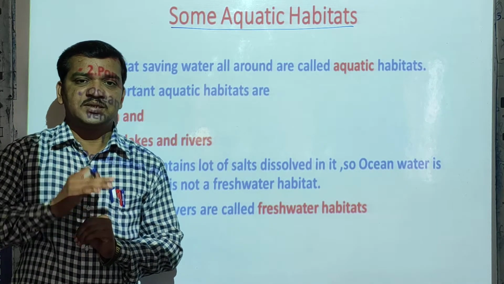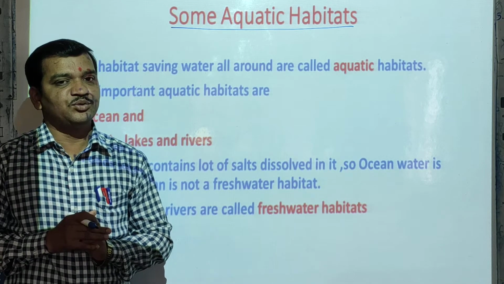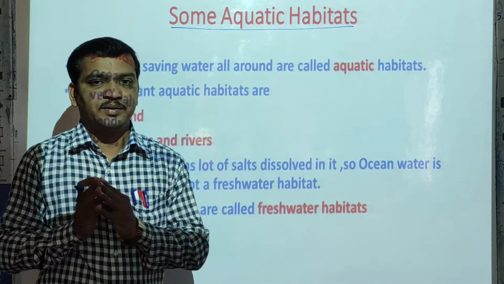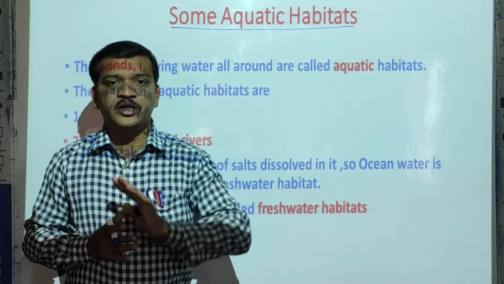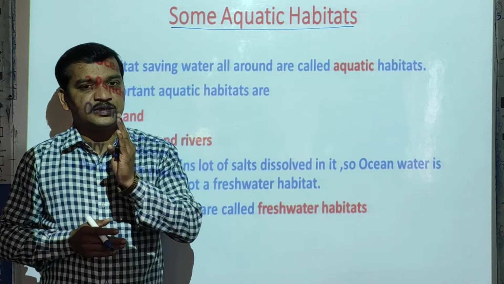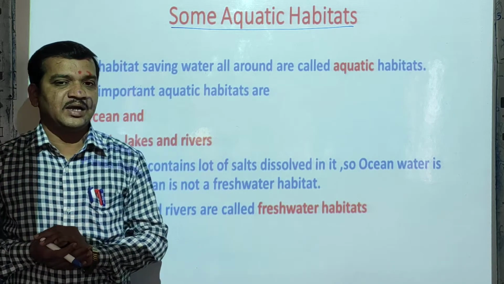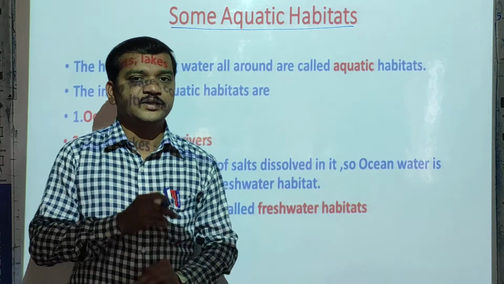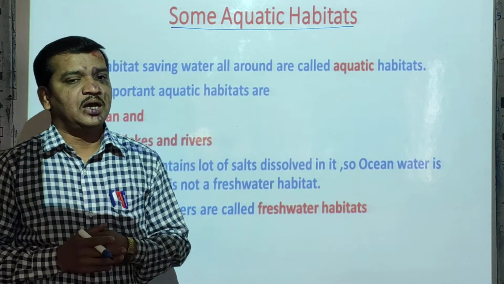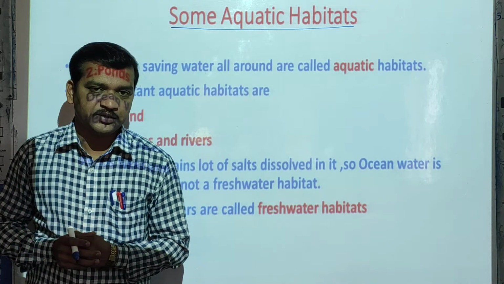If you consider the plants, then aquatic plants. If you consider the animals, then aquatic animals. So we can make two definitions. Those plants that live in water are called aquatic plants. Those animals that live in water are called aquatic animals.